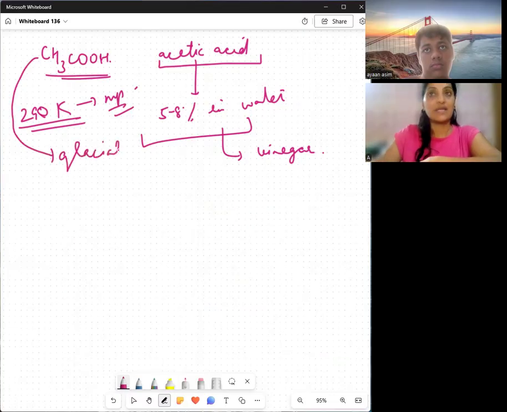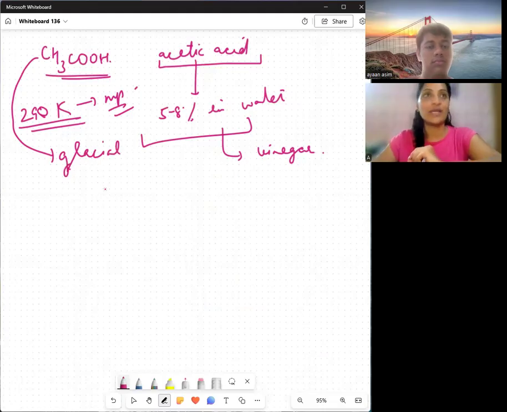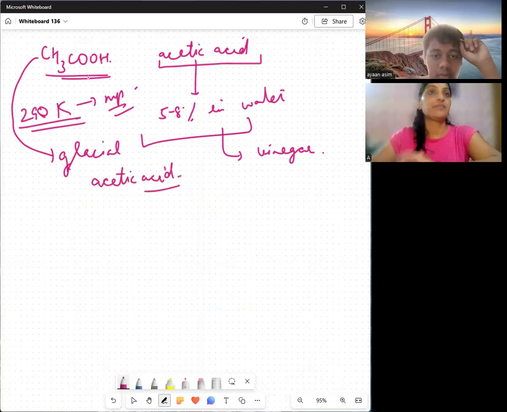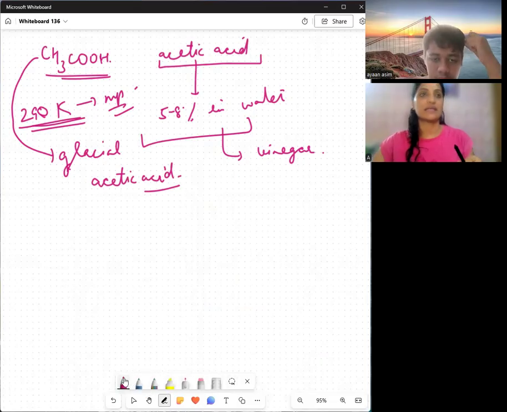Sometimes this question may come: why is ethanoic acid termed glacial acetic acid? What you have to write is that the melting point or freezing point of ethanoic acid is very low, around 290 Kelvin, so it tends to freeze during the winter season. So they are carboxylic acids, naturally weak acids. As I told you, pH will be less than 7, because they are acidic in nature.